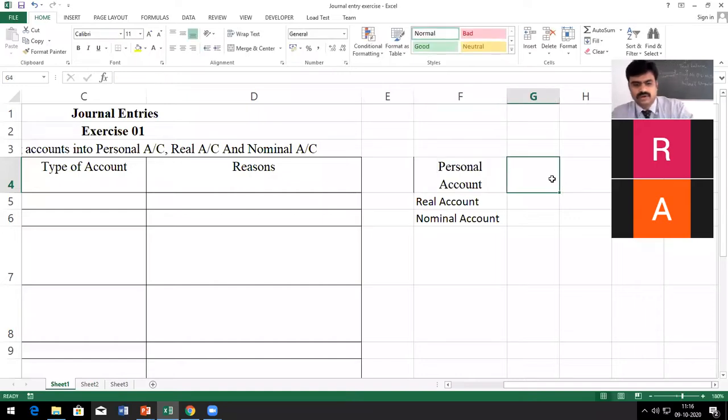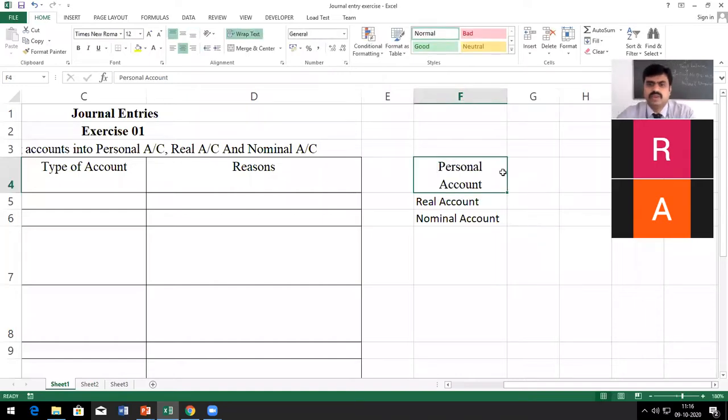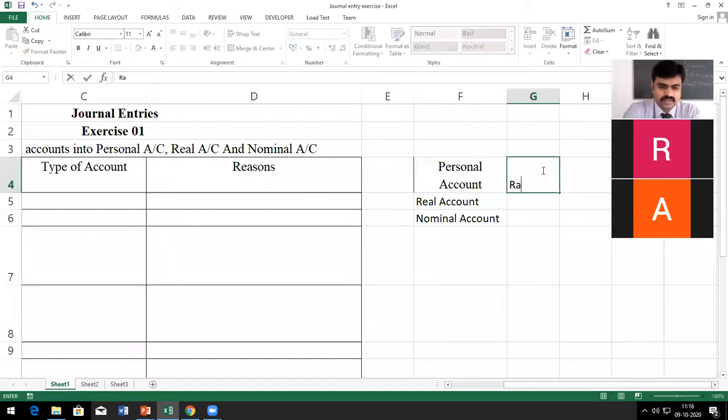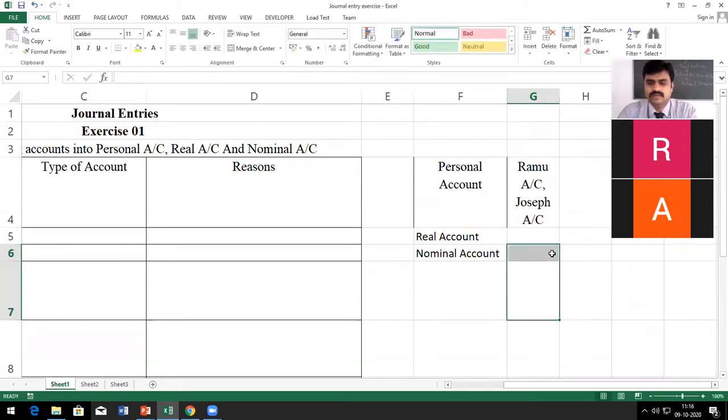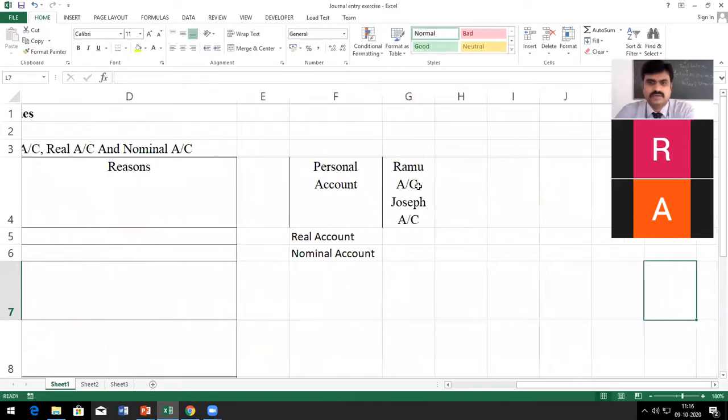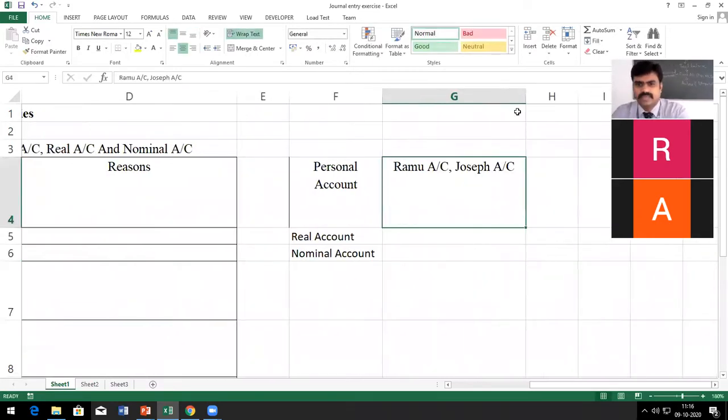So what is a personal account? A personal account is an account that belongs to a person. Like I say, Ramu account, or Joseph account. That means you can see the person's name there. So this is called a personal account.